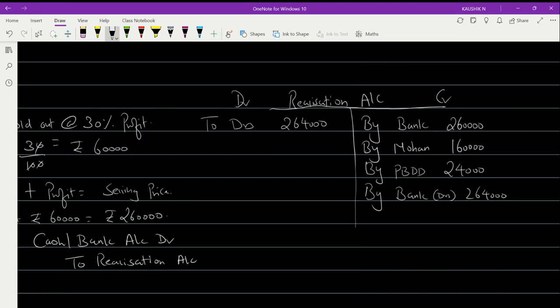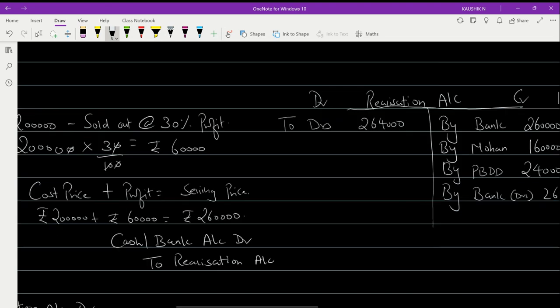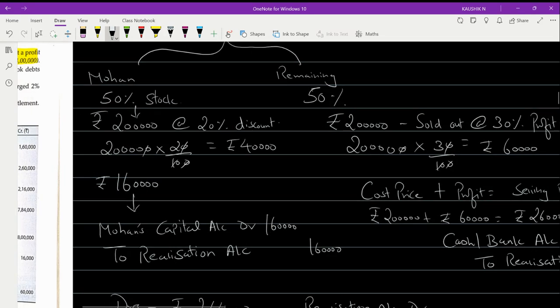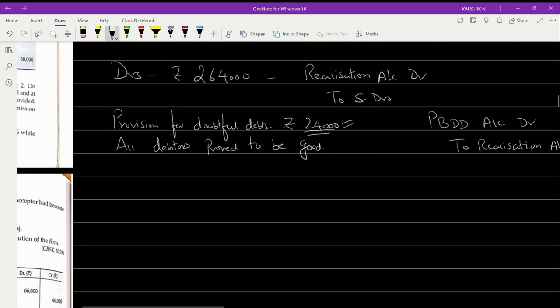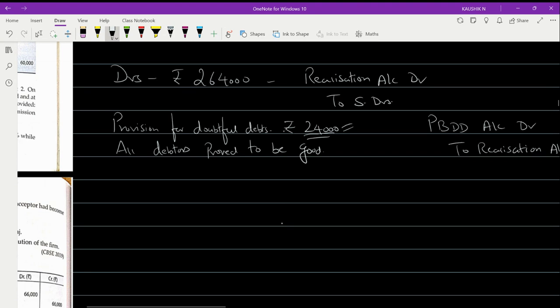But this is not the case in the current scenario. The current scenario says you have provision of 24,000, your debtors are 2,64,000 rupees, and there is a bad debt.